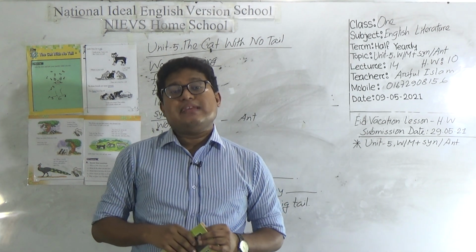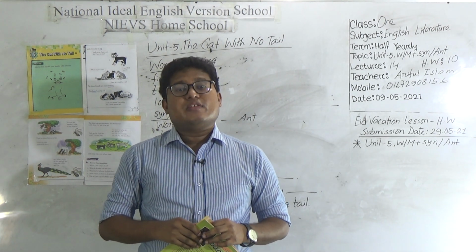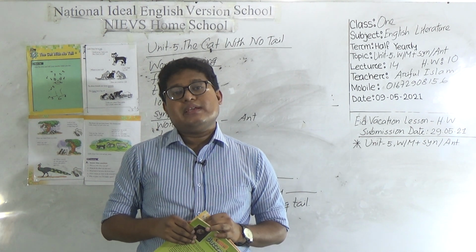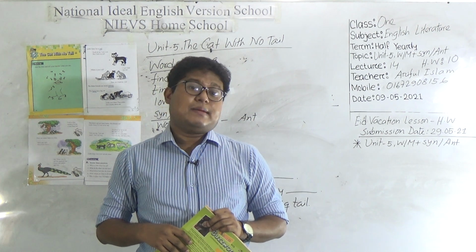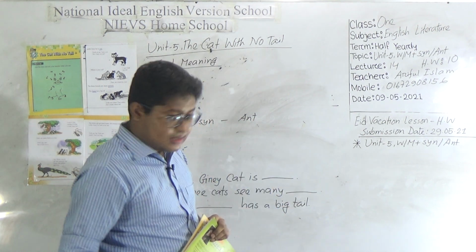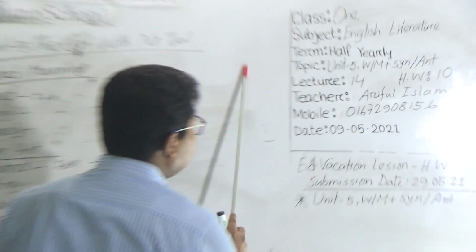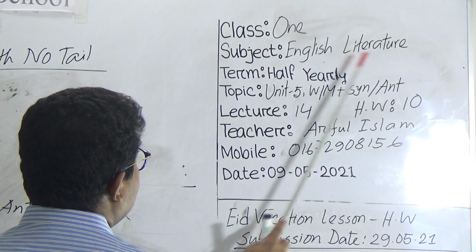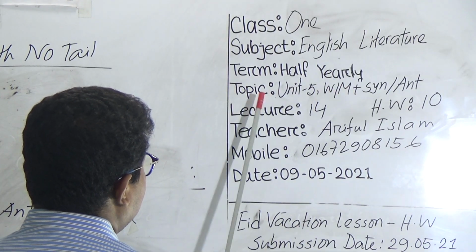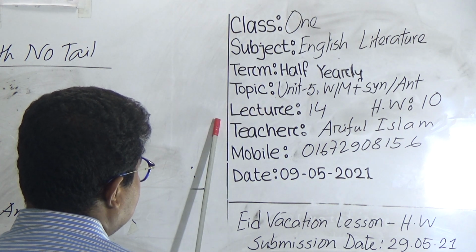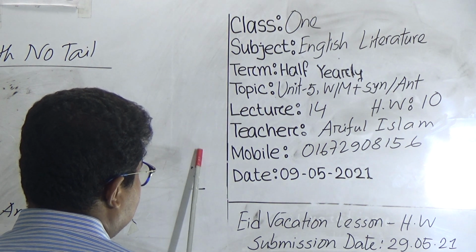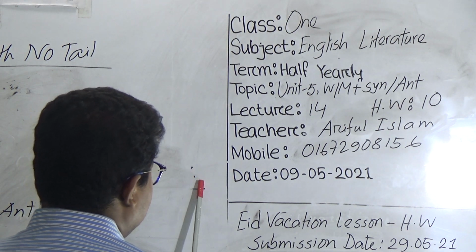Today I am going to conduct an English literature class for class 1 students. Our today's topic, Unit 5, discussion plus word meaning plus synonym antonym CW. Let's see our today's class. Class 1, subject English literature, topic Unit 5, word meaning synonym antonym. Lecture 14.